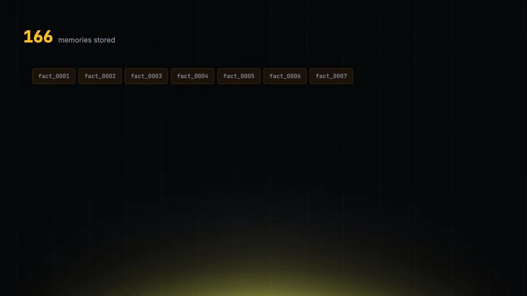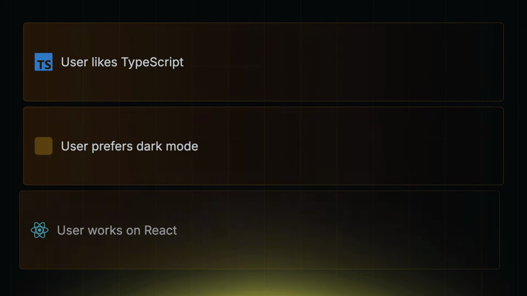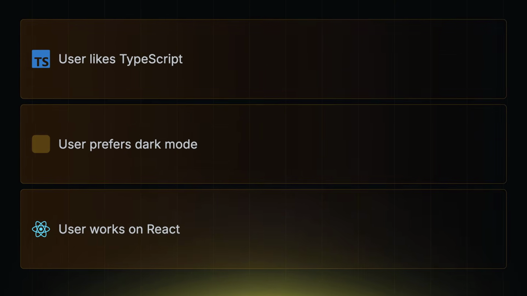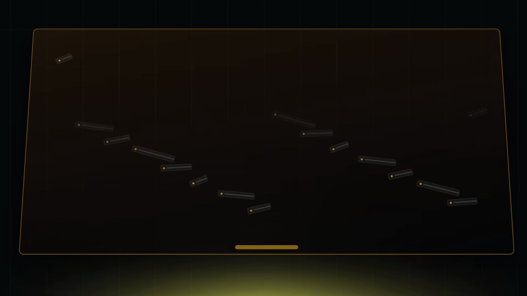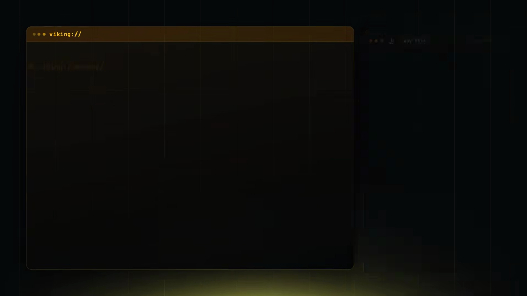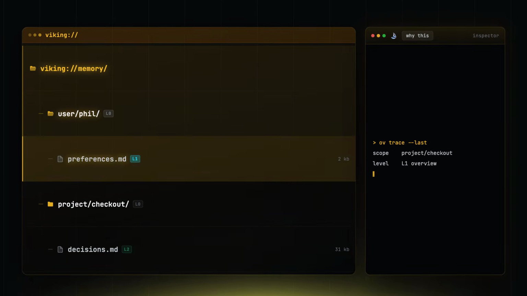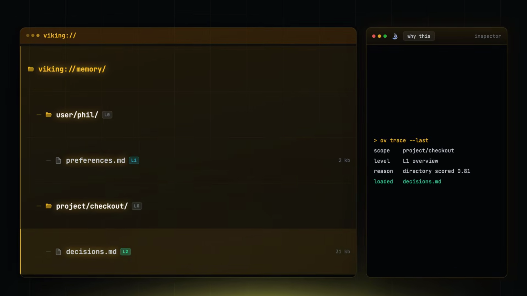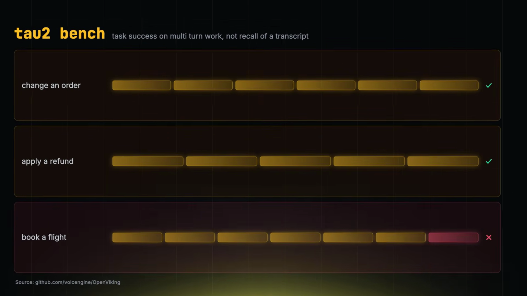And that distinction matters. A lot of memory products make demos look better by storing more things. User likes TypeScript, user prefers dark mode, user works on React, cool. But if you keep adding facts without structure, you eventually build a junk drawer with embeddings. The agent remembers more and understands less. OpenViking's strongest claim is not that it stores memories, it is that it stores context in a way the agent can inspect and traverse. The Tau2 bench numbers are smaller, but probably more realistic.